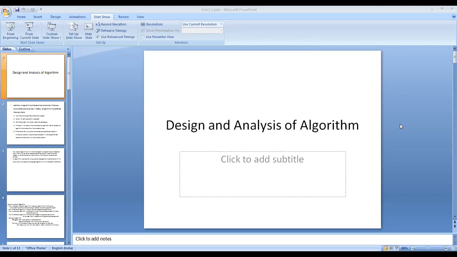Okay, in this semester, we are going to have an in-depth study about an algorithm. It's a very, very important paper, very useful paper. And you can master this paper by spending some time on this paper, trying to understand what this paper is, what the concepts in this paper are, that will help you to perform well in this paper. Now we go into the deeper topics of this paper.